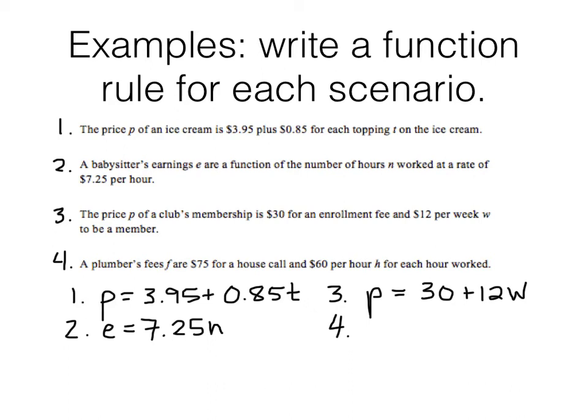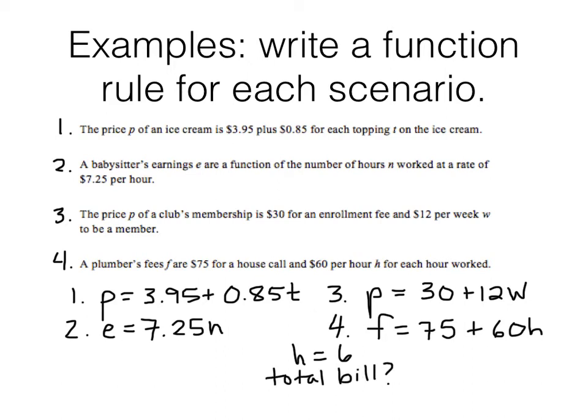The plumber's fees. Gosh, plumbers can charge a lot of money because when you need a plumber, you need them. It's not one of those things you can skimp on. All right, a plumber's fees, F, are $75 for a house call plus $60 per hour worked. If I was to now say that the plumber worked for 6 hours, find the total bill for the plumbing job. Well, what would you do? Well, the total cost F is equal to 75 plus 60 times the number of hours.